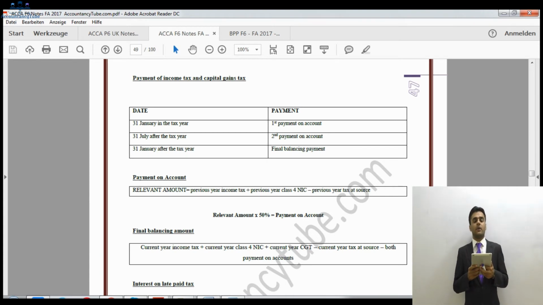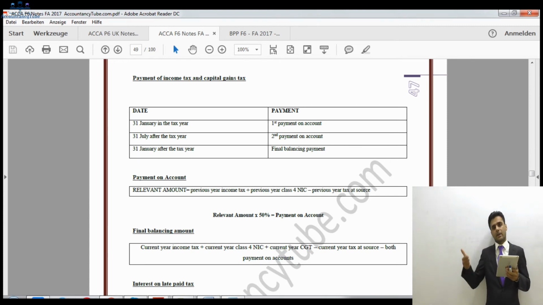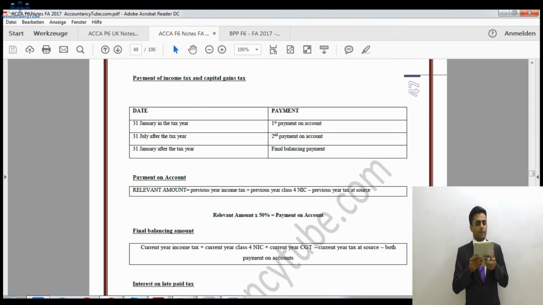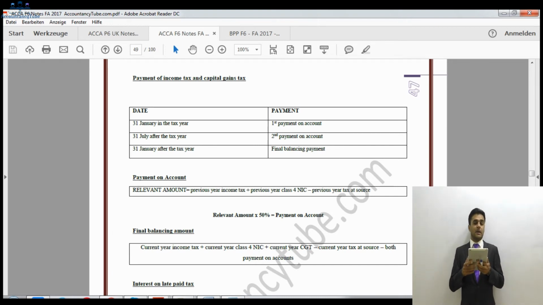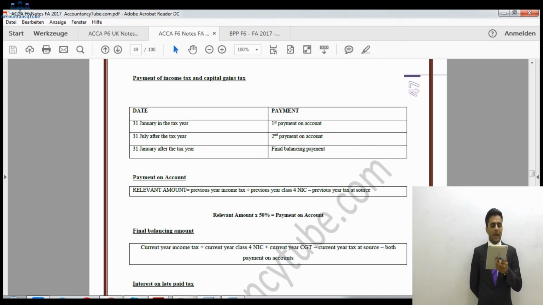All right. So first will be payment on account of the next tax year. Then will be balancing payment of the previous tax year, and also the capital gains tax liability on that date as well. So there will be 3 payments. Now, payment on account. What would be the payment on account? As I said to you, it would be 50% of the previous tax year's liability, but there are some additional things as well which must be added. So it would be previous year's income tax plus previous year's class 4 NIC less previous year's tax at source, and we'll take 50% of that.